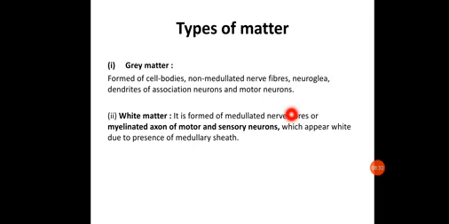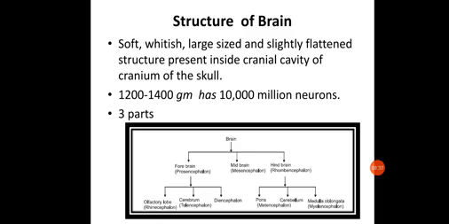Now let us start with the structure of the human brain. In the central nervous system we have 2 parts, the brain and the spinal cord. So we should start our topic with the brain. Let us discuss the structure of the brain.